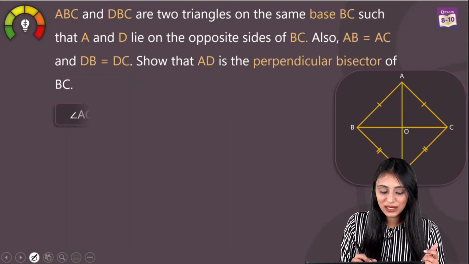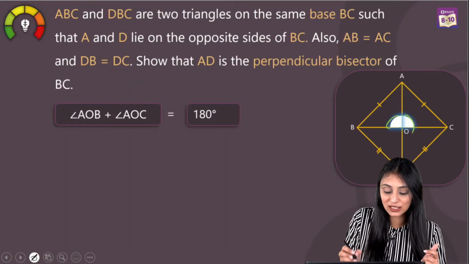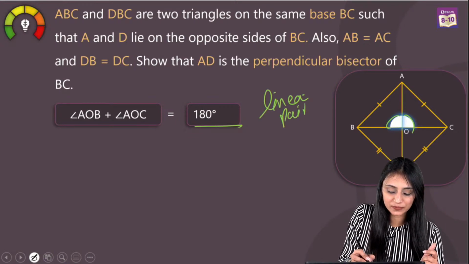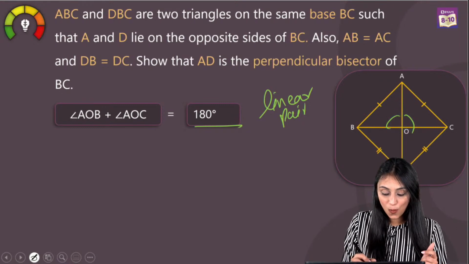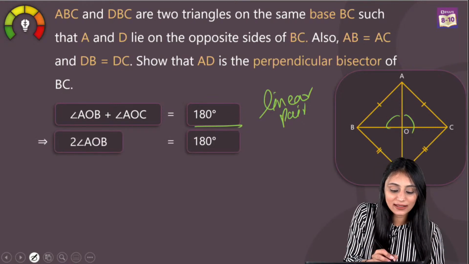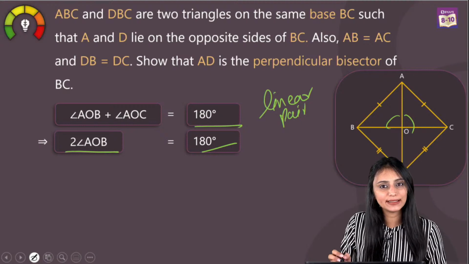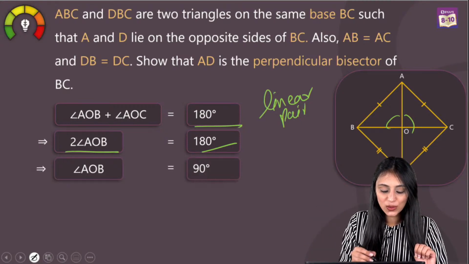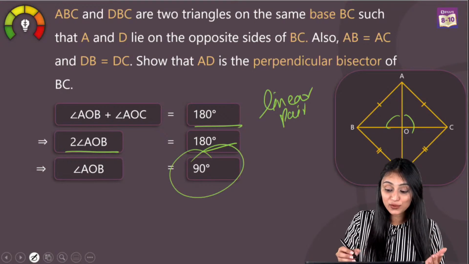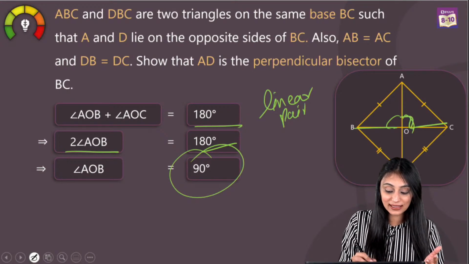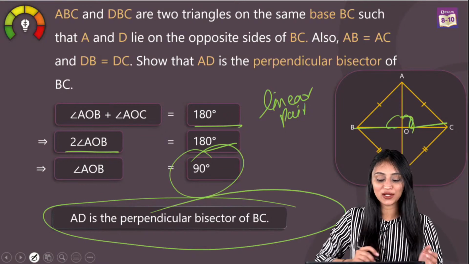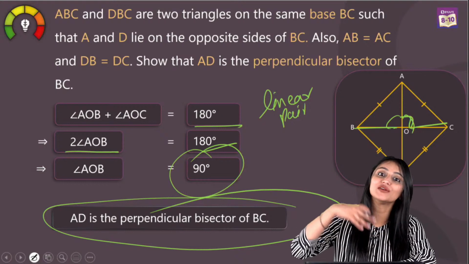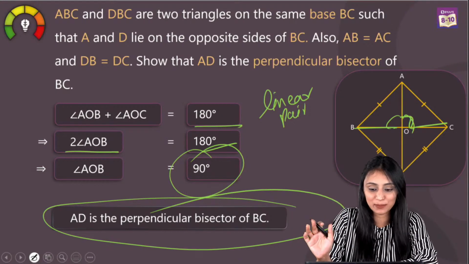For that, simply I can say that AOB plus AOC, these two angles would be equal to 180 degrees because they're forming a linear pair over here, correct? Now, since both the angles are equal, I can write them as twice of AOB equals 180 degrees, fine? So angle AOB would be equal to 90 degrees in that case. So we have proved that these are equal and this angle is 90 degrees. I can say that AD is the perpendicular bisector of BC, yeah? See, it was a difficult question, a lot of information was given, but we solved it simply.